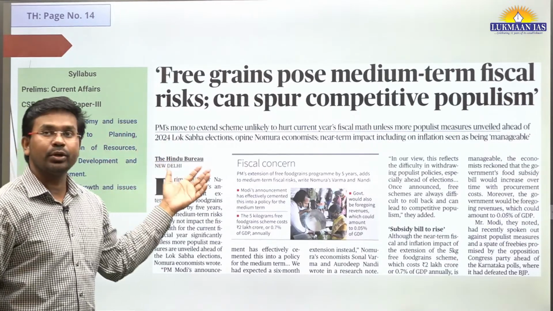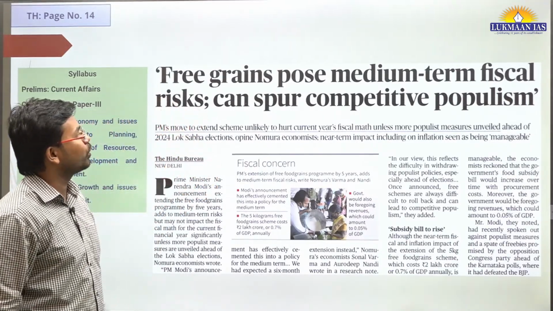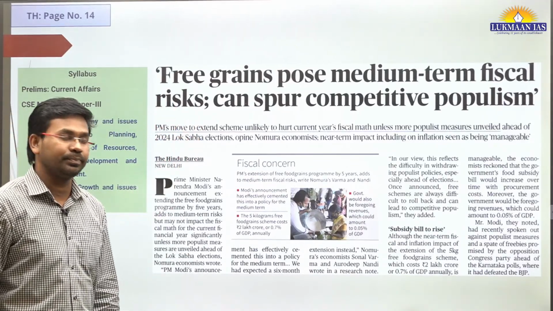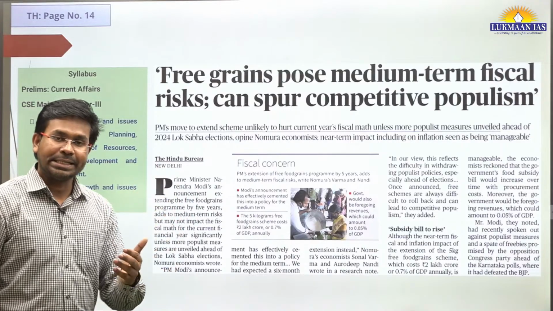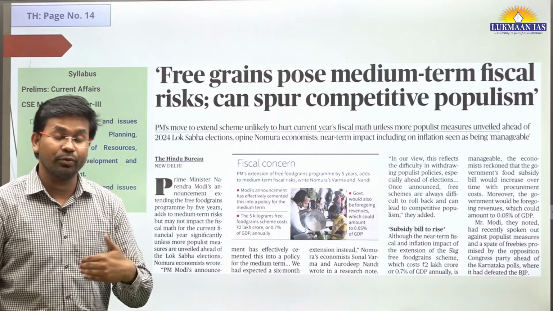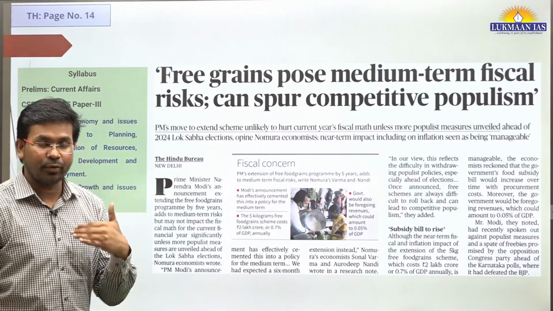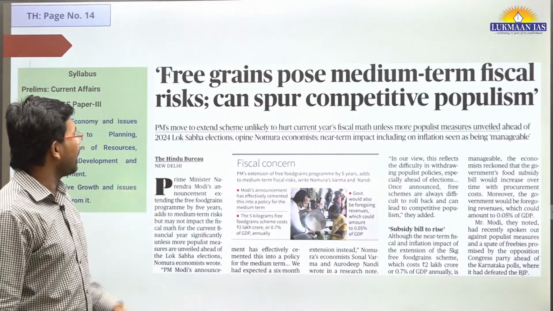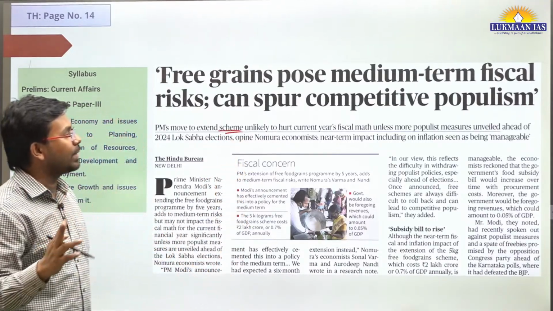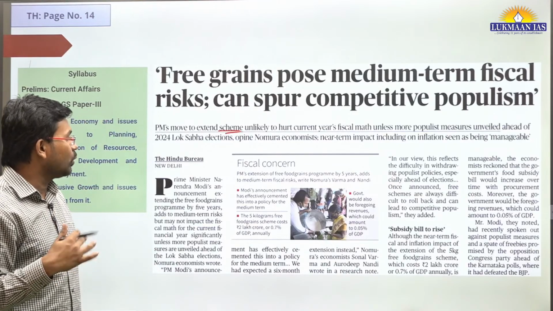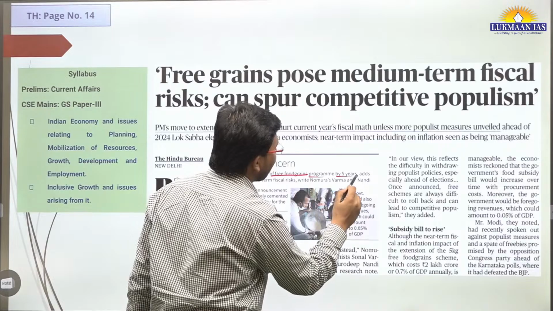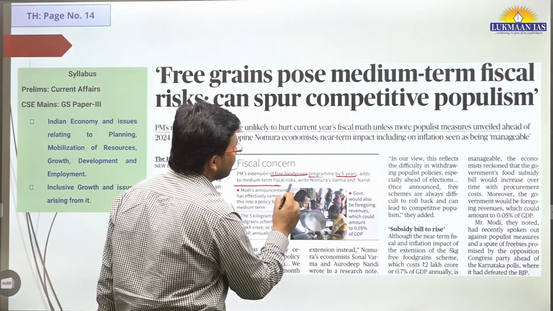Now we have another topic. It says free grains pose a medium-term fiscal risk and can spur competitive populism. This topic is important. Recently, the Prime Minister of India extended one of the existing programs for the next 5 years. This scheme is going to provide 5 kg of ration to the people. So the PM's extension of the free food grain program by 5 years adds medium-term fiscal risk.